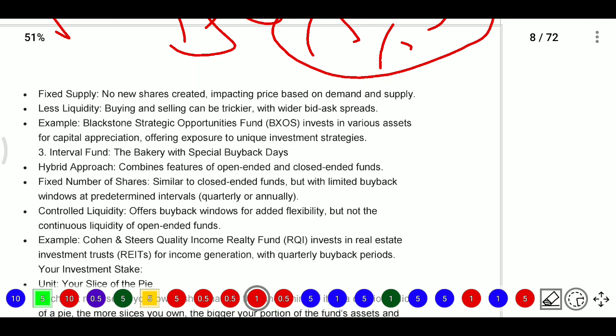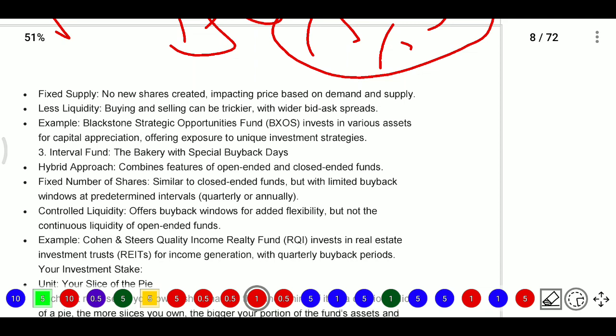Bid means buying price, ask means selling price, and spread means the difference between the bid price and ask price. For example, the Blackstone Strategic Opportunity Fund invests in various assets for capital appreciation, offering exposure to unique investment strategies. They do not allow different persons to enter at any time.